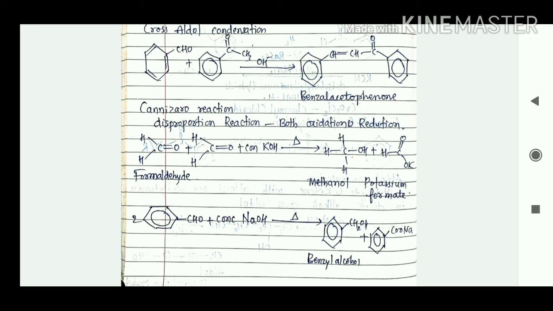So we'll consider this one, formaldehyde, HCHO, and again one more formaldehyde, in presence of concentrated KOH. So if we heat it, we're going to get methanol plus potassium formate. So here we can consider, if we use benzaldehyde in presence of concentrated NaOH, here we're going to get benzyl alcohol plus the sodium salt of benzoic acid.